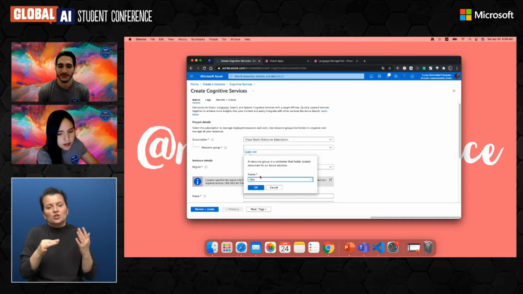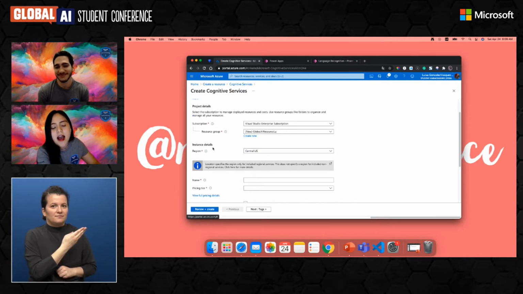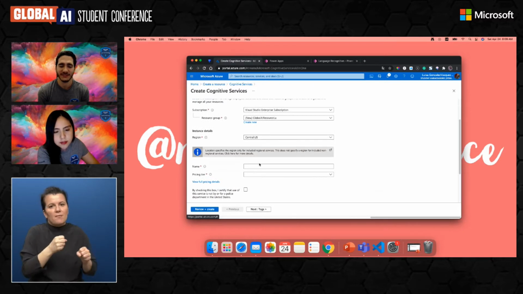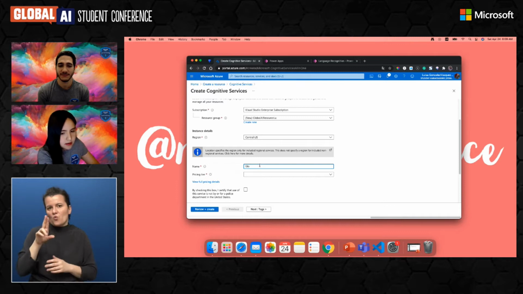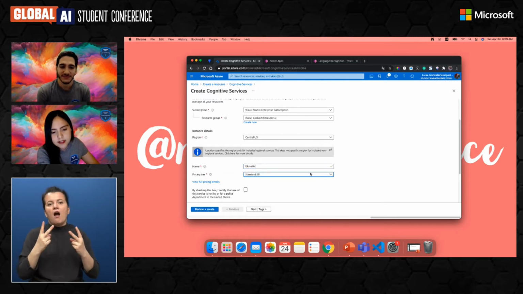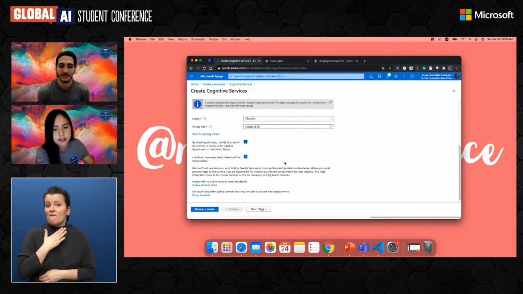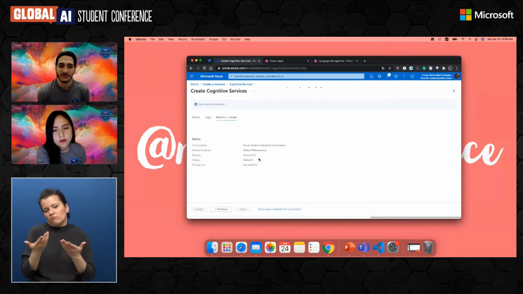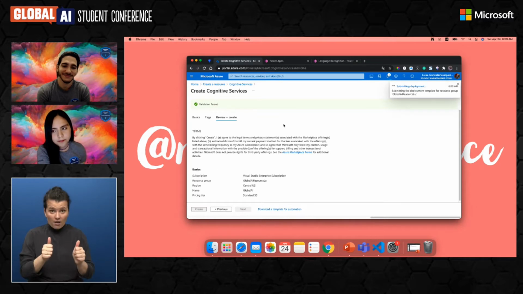We are going to use global AI resource, plus a suffix just in case somebody has the same name. We select the region, Central US, and then the name of our service, let's say global AI. Then you select standard S0, check here and here, then review to see if everything is good to create the service, and hit create.